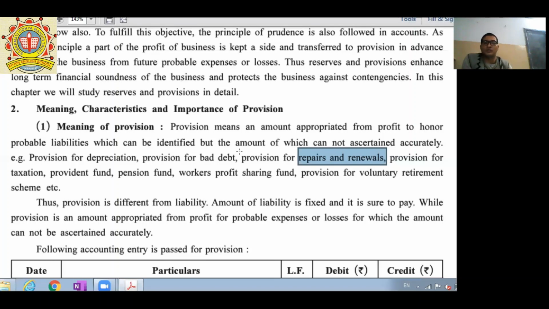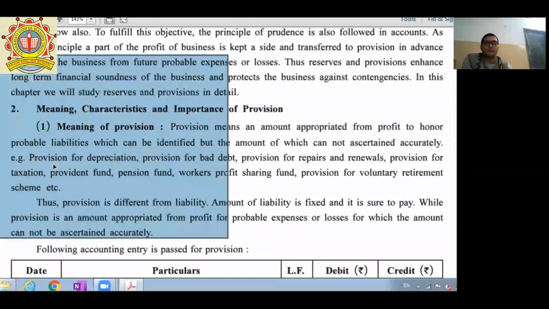Next one, provision for tax. If in the business the profit amount is high, then it is required to create a provision for tax. It means such a person has to pay tax for earning a profit in the business.